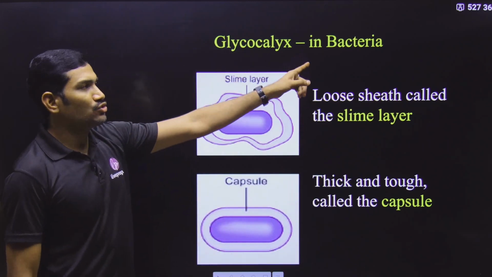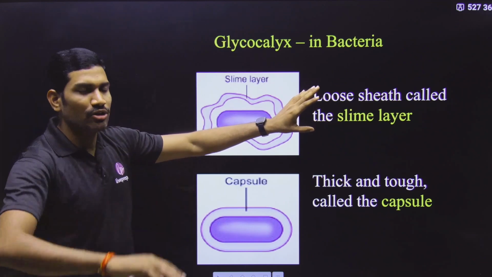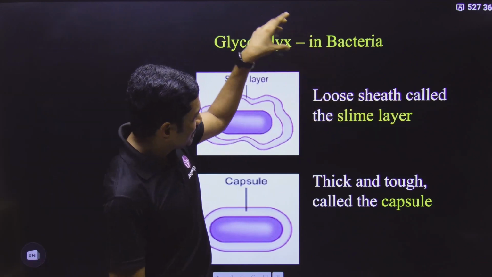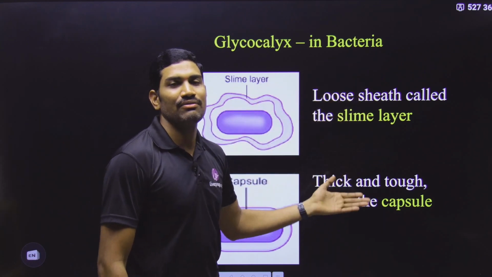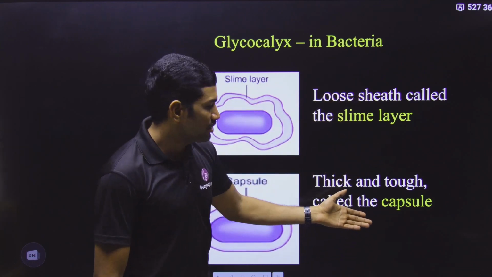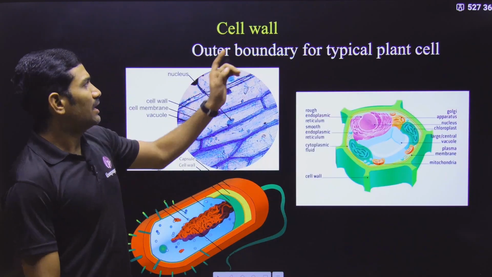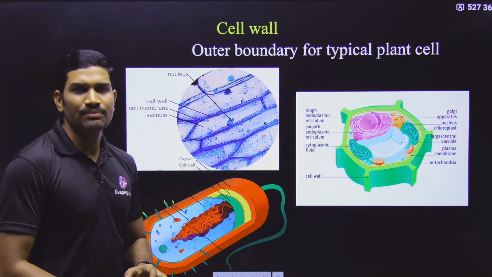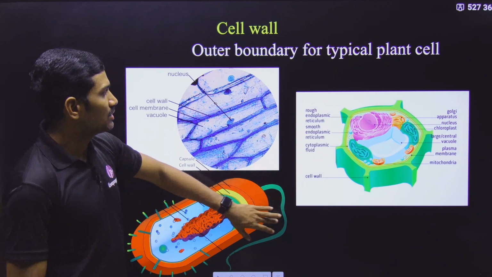And in the case of bacteria, the outermost layer is the glycocalyx. We will study prokaryotes separately. For the same glycocalyx, if it is a loose sheath, it is called a slime layer. If it is thick and hard, then it is called a capsule. But anyhow, this point we will study separately under prokaryotes. And the cell wall is the outer boundary for plant cells and even for bacteria also. Yes or no?